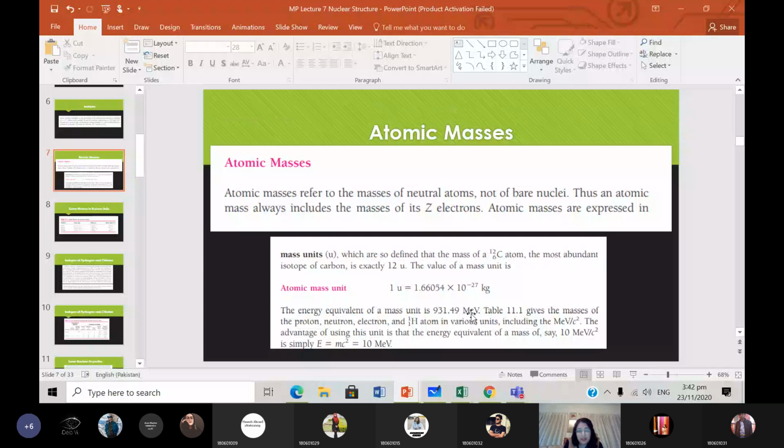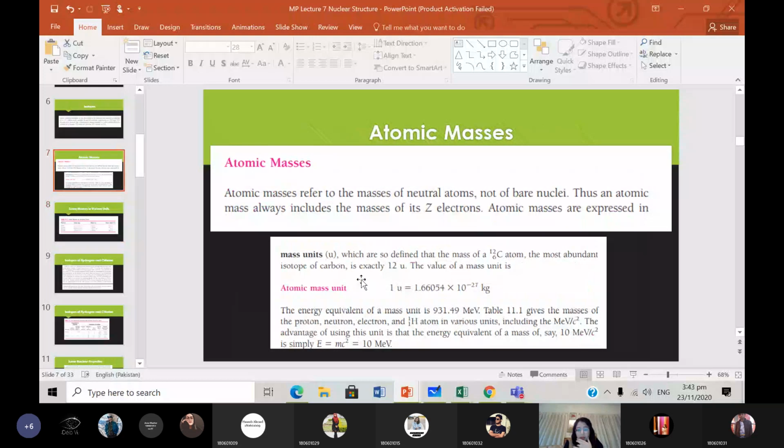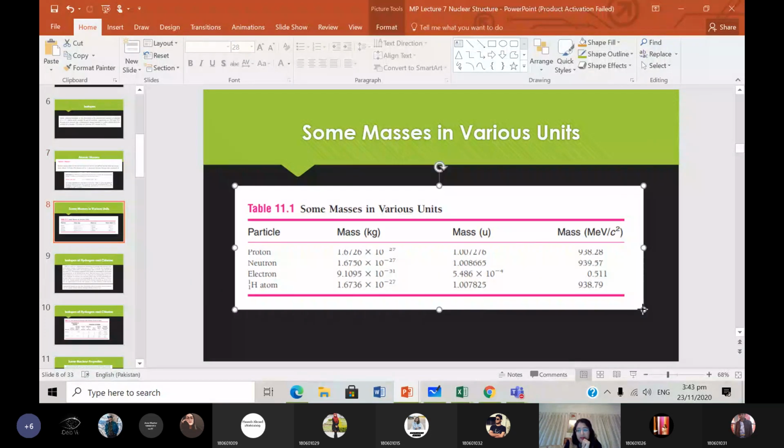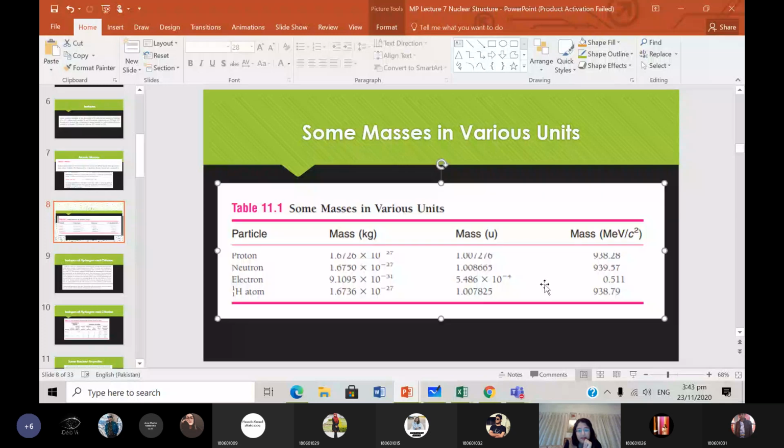So table 11.1, which is this table over here, gives the masses of the proton, neutron, electron, and 1H hydrogen in various units, including mega electron volts divided by c squared. So now if you look at this table over here, 1.6726 times 10 to the power minus 27, 1.007276.